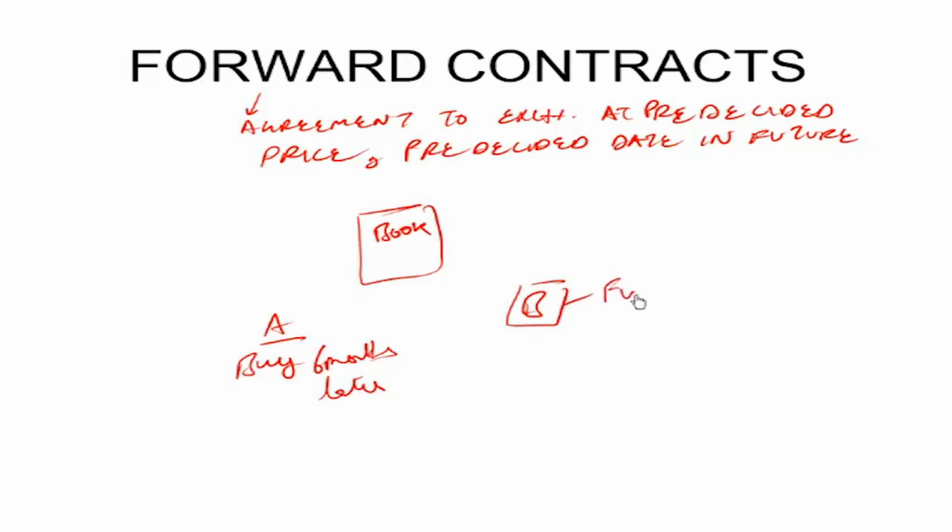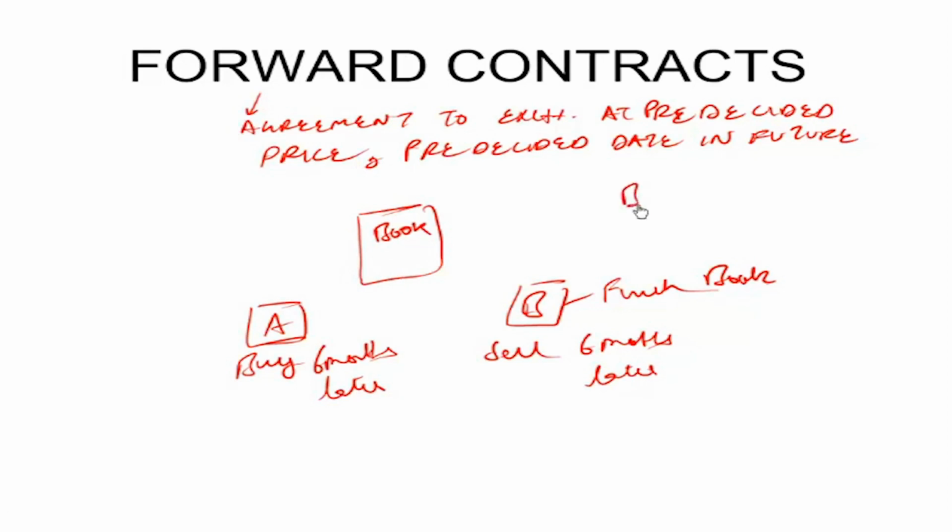So he will finish the book, hence he will want to sell the book 6 months later. So these are our two counterparties, and this is the underlying, or we are discussing a derivative written on a book, or a forward contract written on a book.